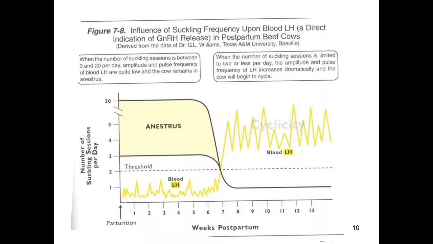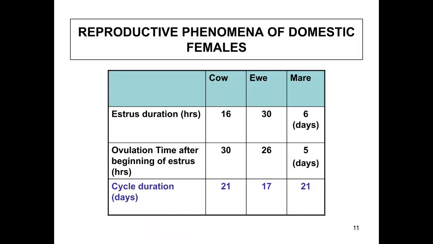In the starting few days, there is the lactational anestrus, and it can occur at any time when there is an increased frequency of suckling or milk letdown.